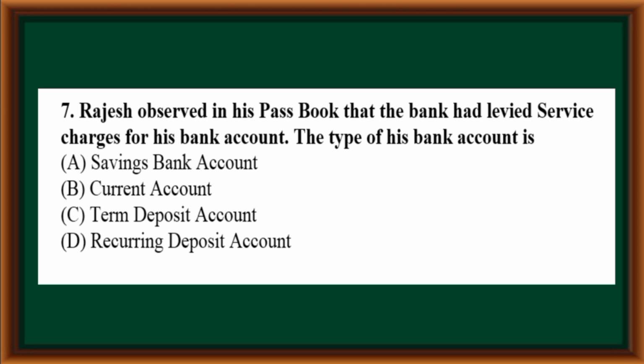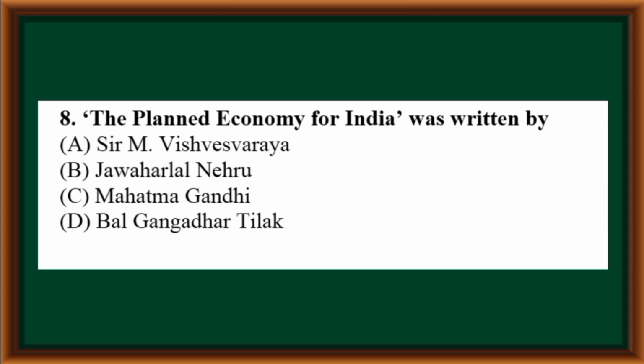Rajesh observed in his passbook that the bank had levied service charges for his bank account. The type of his bank account is savings bank account, current account, term deposit account, recurring deposit account. Option B, current account.